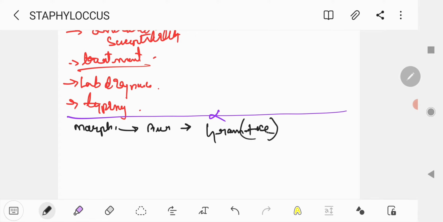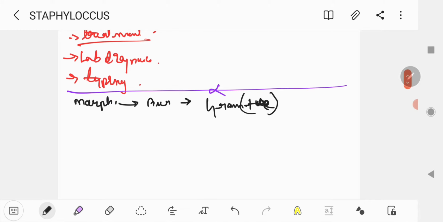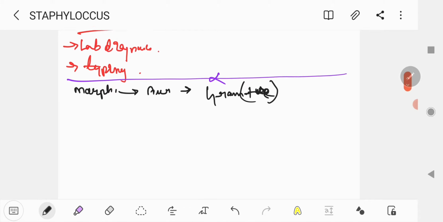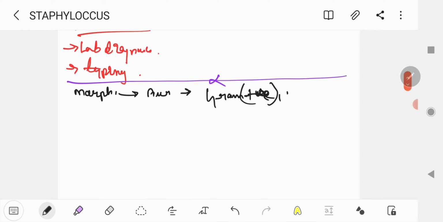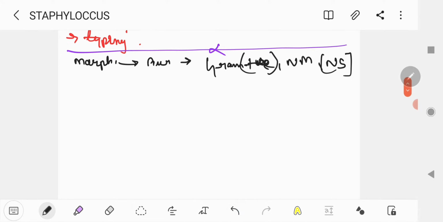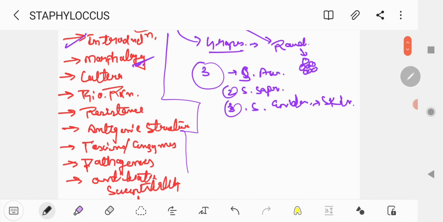I also have a trick where you can find out whether the organism is gram positive or gram negative bacilli. Later on, I will tell you about that. So the morphology: Staphylococcus aureus is gram positive, non-motile, and non-sporing.